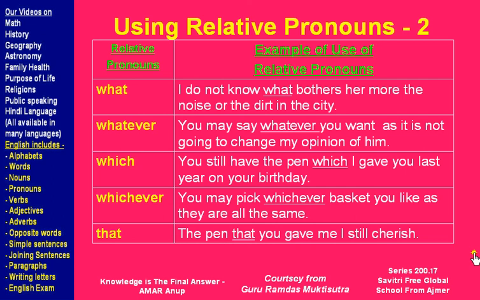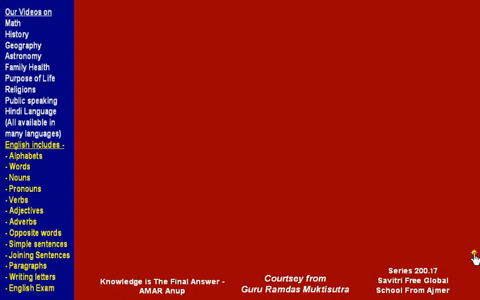So that can be used more freely than which. So these were relative pronouns, and the relative pronouns relate one part of the sentence with the remaining sentence.